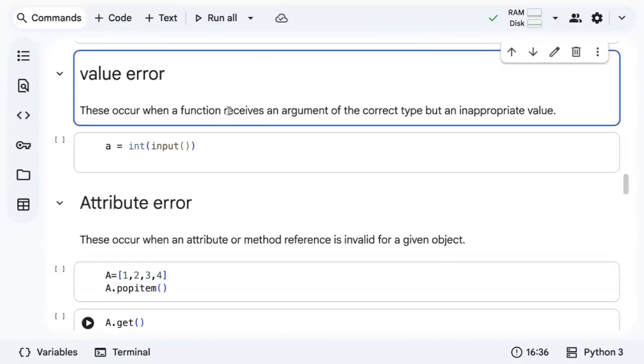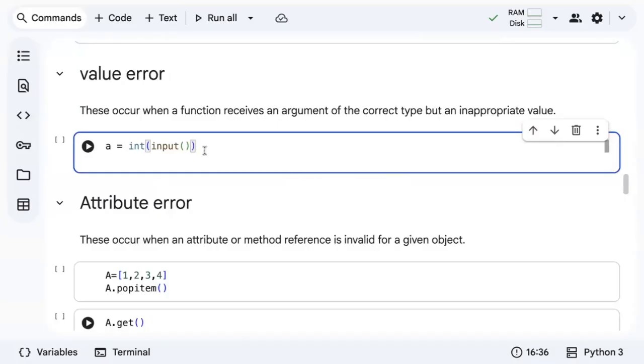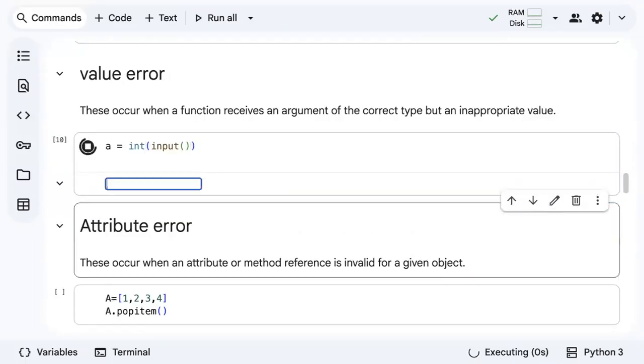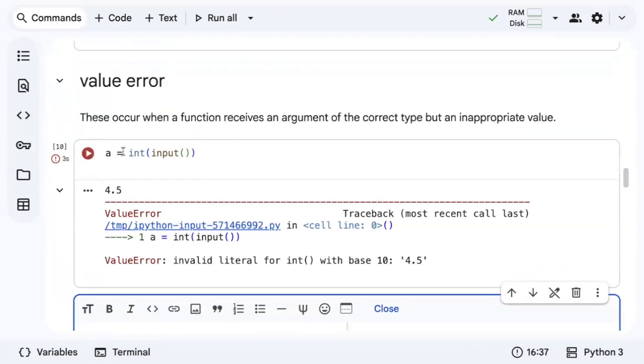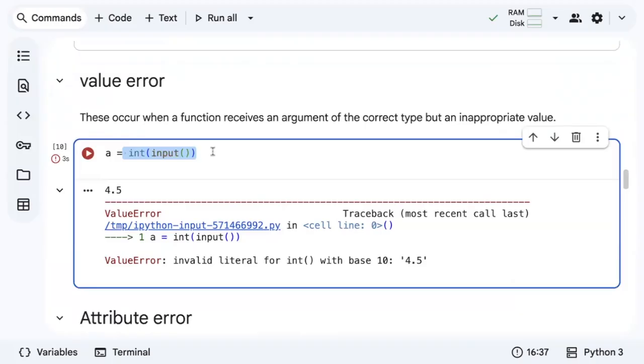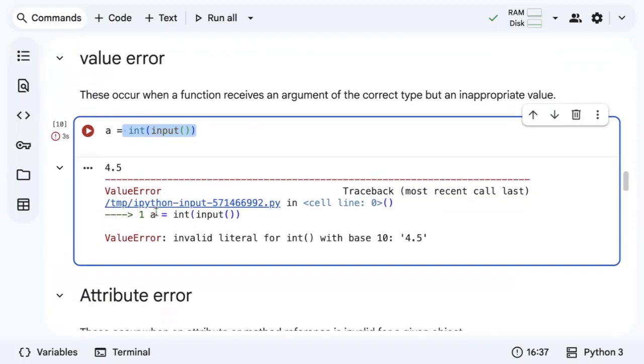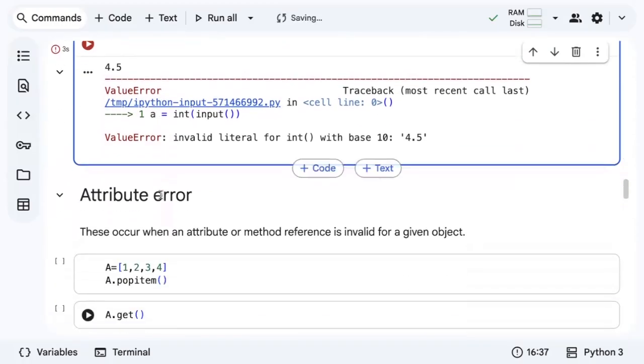Next important error is a value error. Usually this value error occurs when a function receives an argument of a correct type but an inappropriate value. See here, I have defined a function to receive an input as an integer. What if I try to give a float? It gives a value error, because this function is expecting an integer from the user, but you are entering a float value. So the value that you are inputting is wrong, so it's a value error.